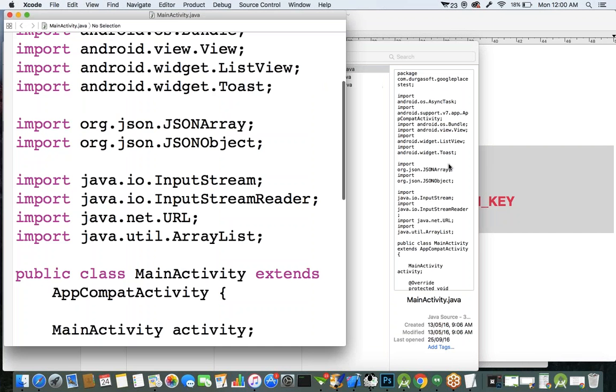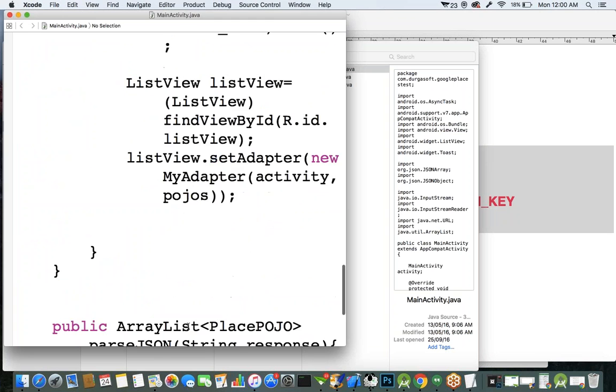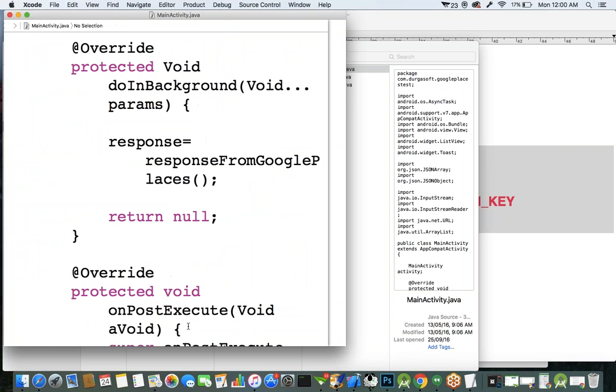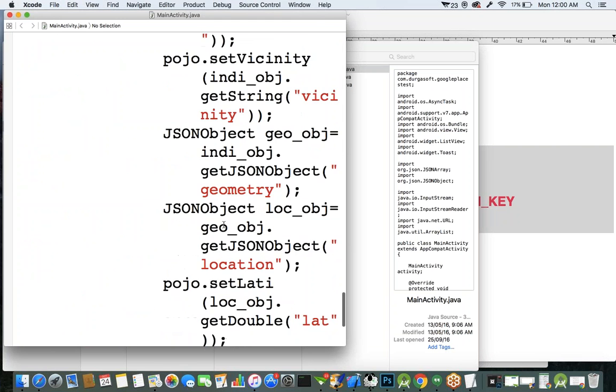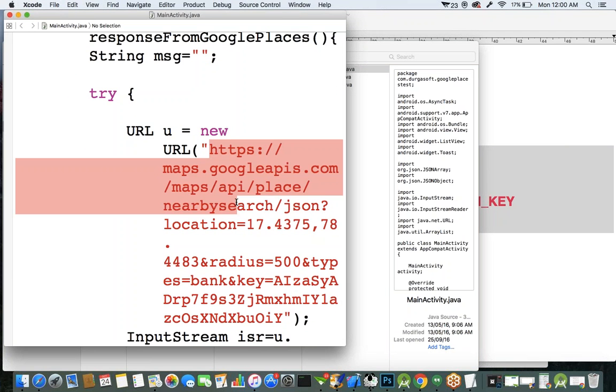So at that time when we were discussing the Google Places concept, we already used all these parameters. This is the API key.